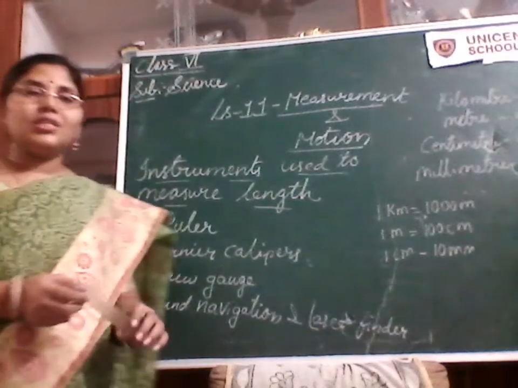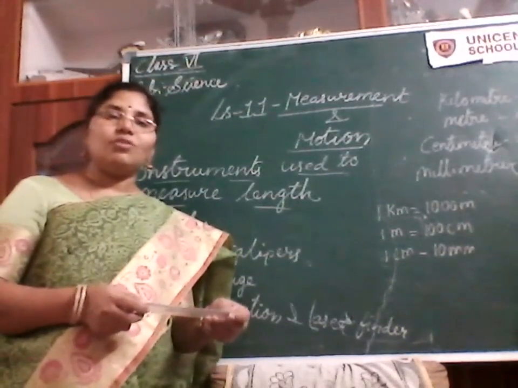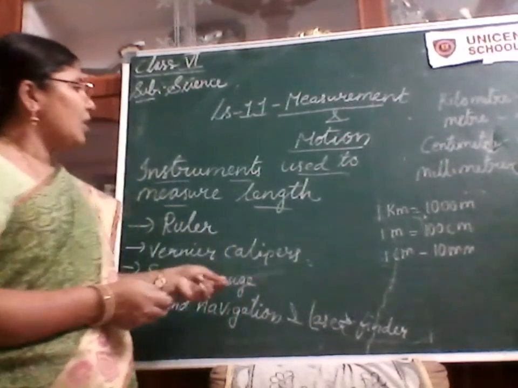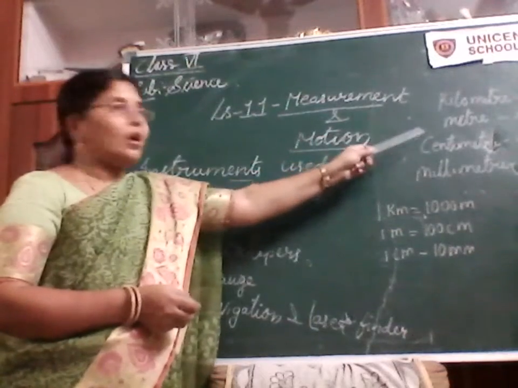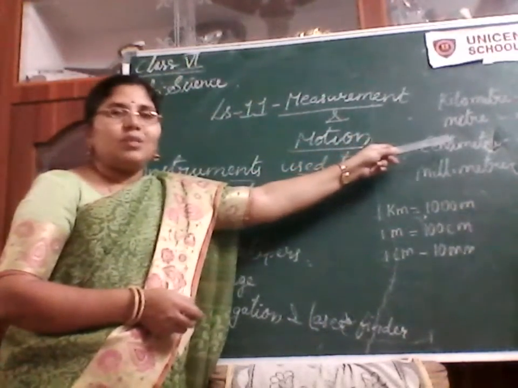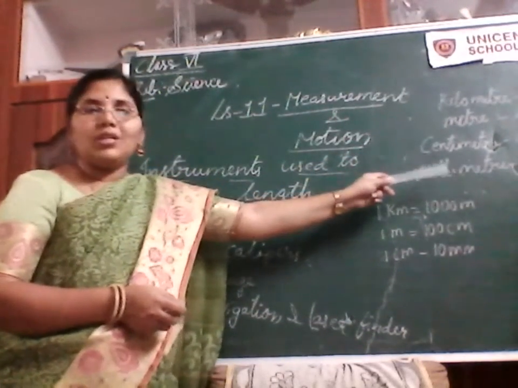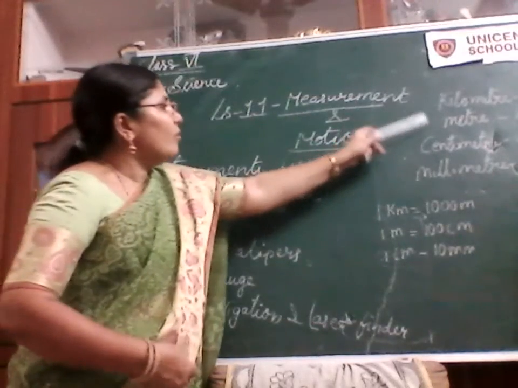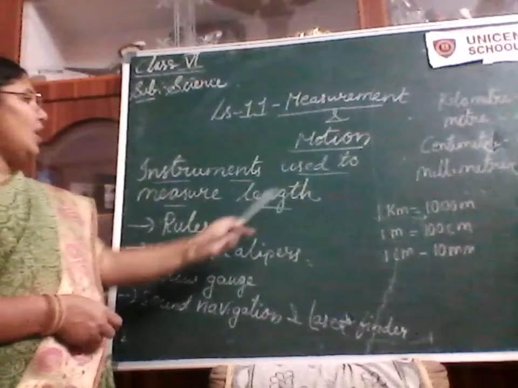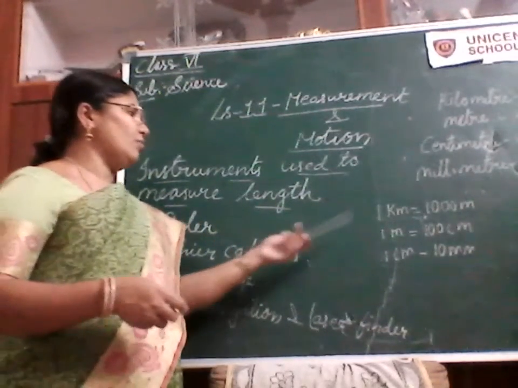Now coming to the basic standard units, which we need to follow when finding the length of different things. The standard units are the kilometer, denoted by km, the meter, denoted by m, the centimeter, denoted by cm, and the millimeter, denoted by mm. These are the four basic standard units which are used to measure the length of different things. Now I'll let you know their values.